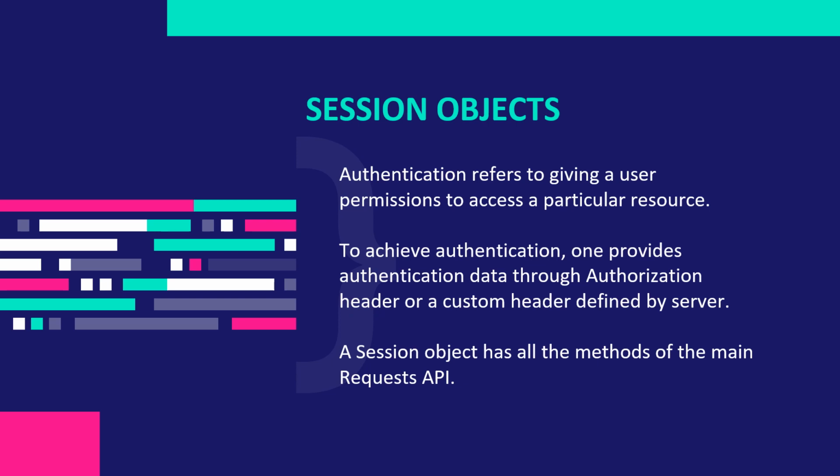Next is the session objects. Session object allows one to persist certain parameters across request. It also persists cookies across all requests made from the session instance. And we will use urllib3's connection pooling. So if several requests are being made to the same host, the underlying TCP connection will be reused, which can result in a significant performance increase. A session object has all the methods of the main request API.